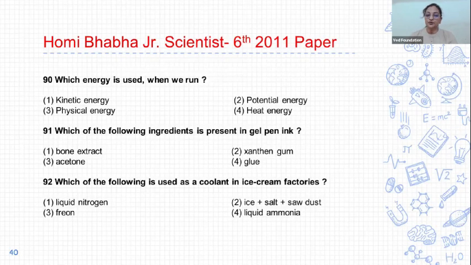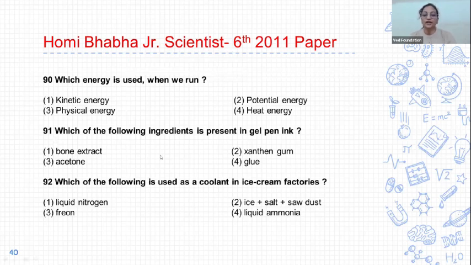90. Which energy is used when we run? First kinetic energy, second potential energy, third physical energy, and fourth heat energy. And the correct answer is option 3. Physical energy means muscular energy is used when we run. Correct answer is option 3.